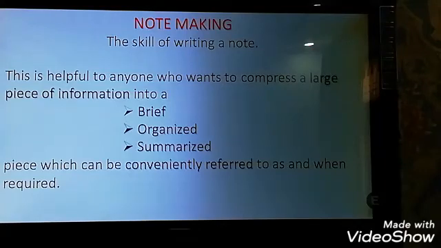Even these days, during this lockdown period due to COVID-19, you can jot down all the important information that you are getting about coronavirus, and keep it safe for the coming years to remember all these things.